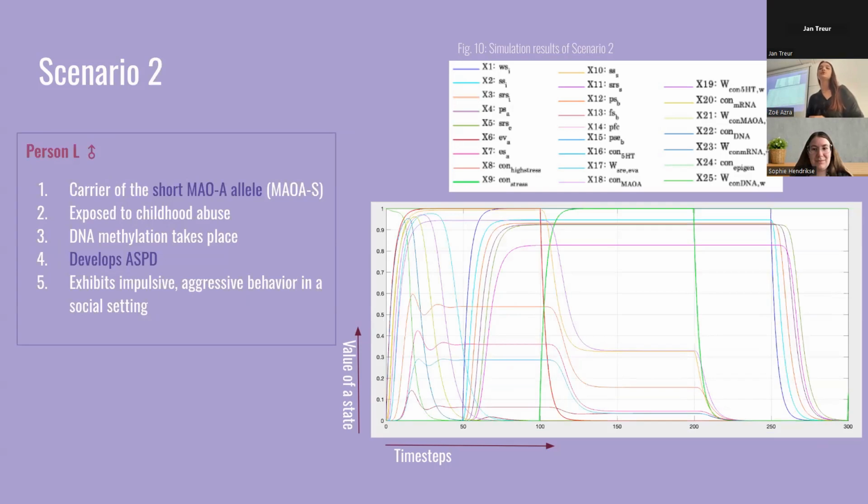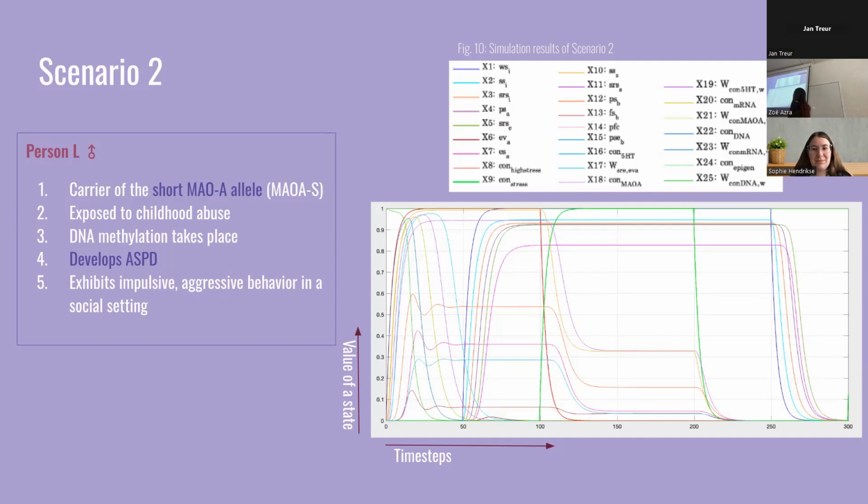Then for scenario 2, we can already see that the simulation is a bit different. It's important to note that in this simulation, person L does experience childhood abuse. And so that is represented by a high stress context, which is represented by the red line, which is this one. It's a bit harder to see, but it's present from time step 0 to 100.